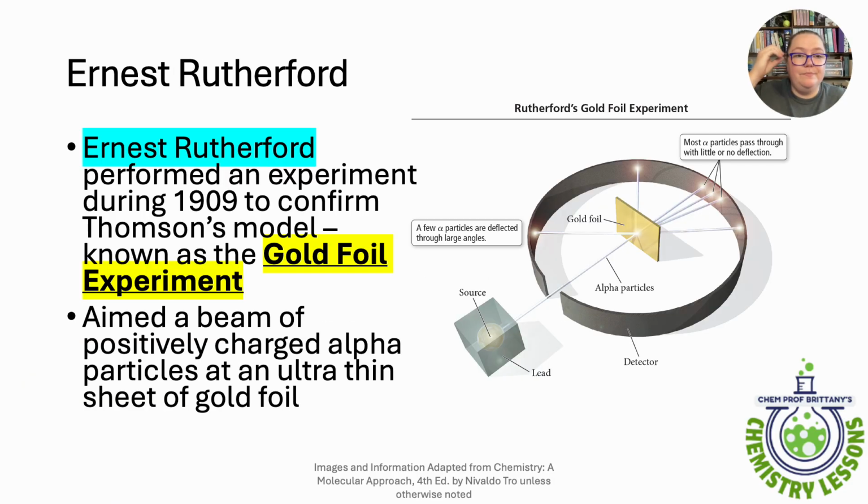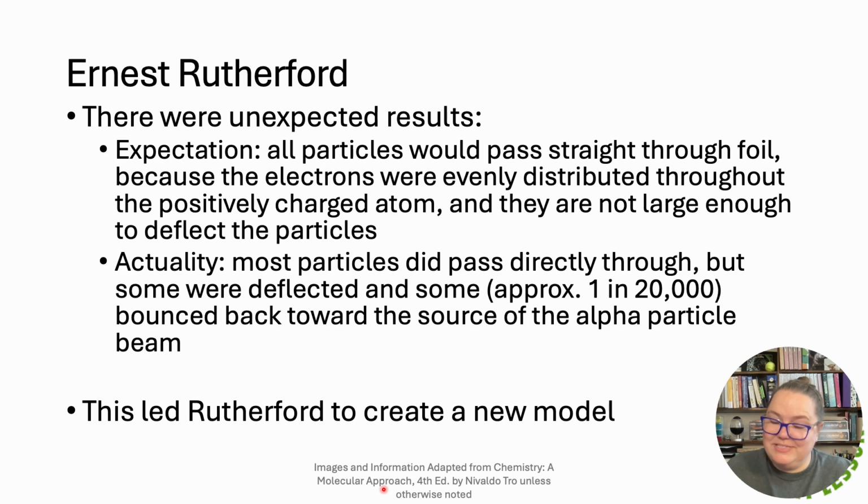Then came Ernest Rutherford, who performed a very famous gold foil experiment. And his goal when he went into this was to confirm Thomson's model, right? So what he had was a piece of gold foil in the middle and this detecting screen around the outside, and then a lead box that he would shoot alpha particles out of. Now, this detector screen would light up, as you can see here, whenever the alpha particles impacted it, right? So he got some really unexpected results.